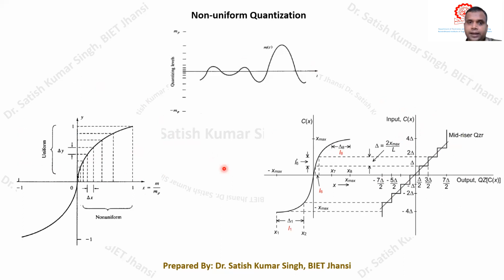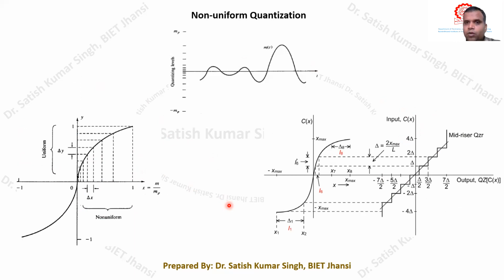Remember that this non-uniform quantization is actually used in various countries. We have some commercial techniques by which we perform this non-uniform quantization. Based on the compression characteristics, there are two different compression techniques prevalent in PCM transmission of signals: one is called the A-law technique, and the other is called the mu-law technique.